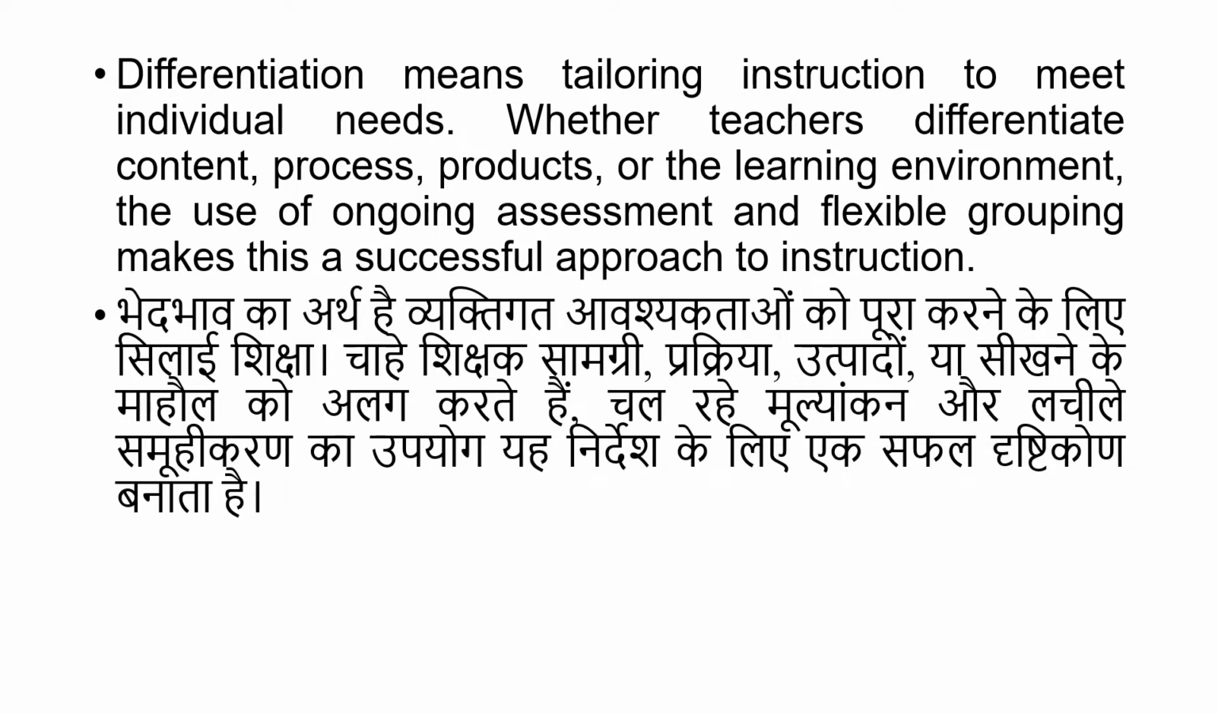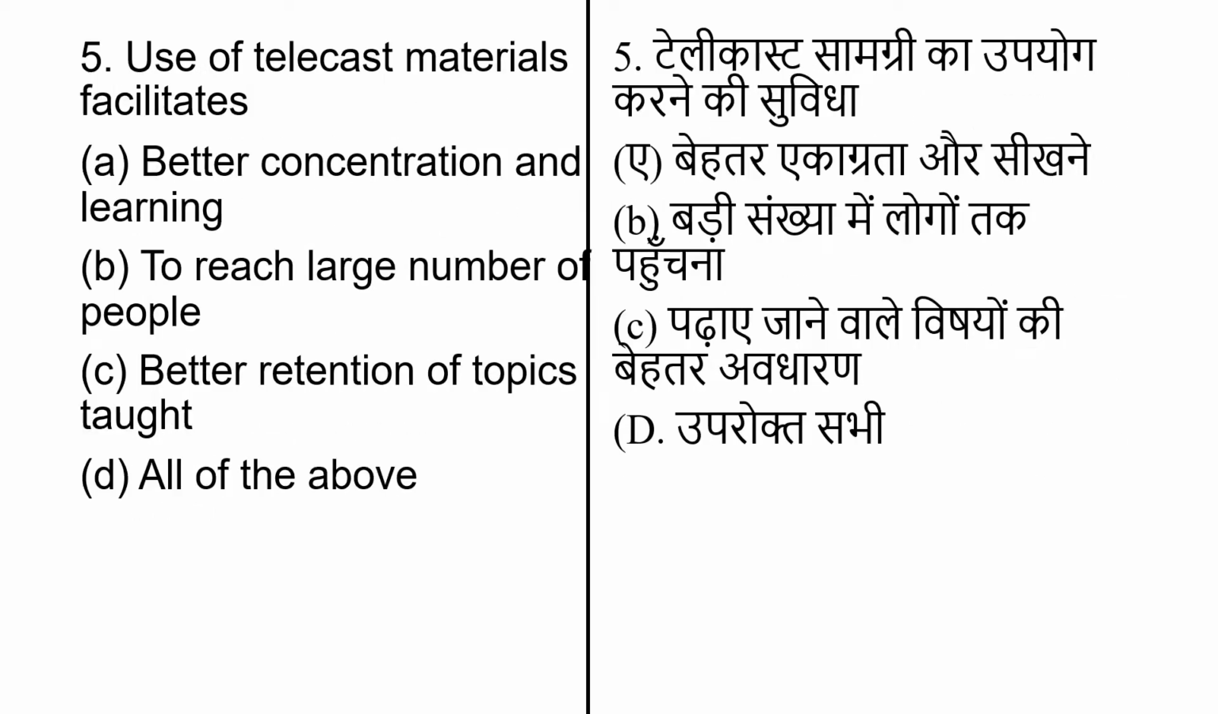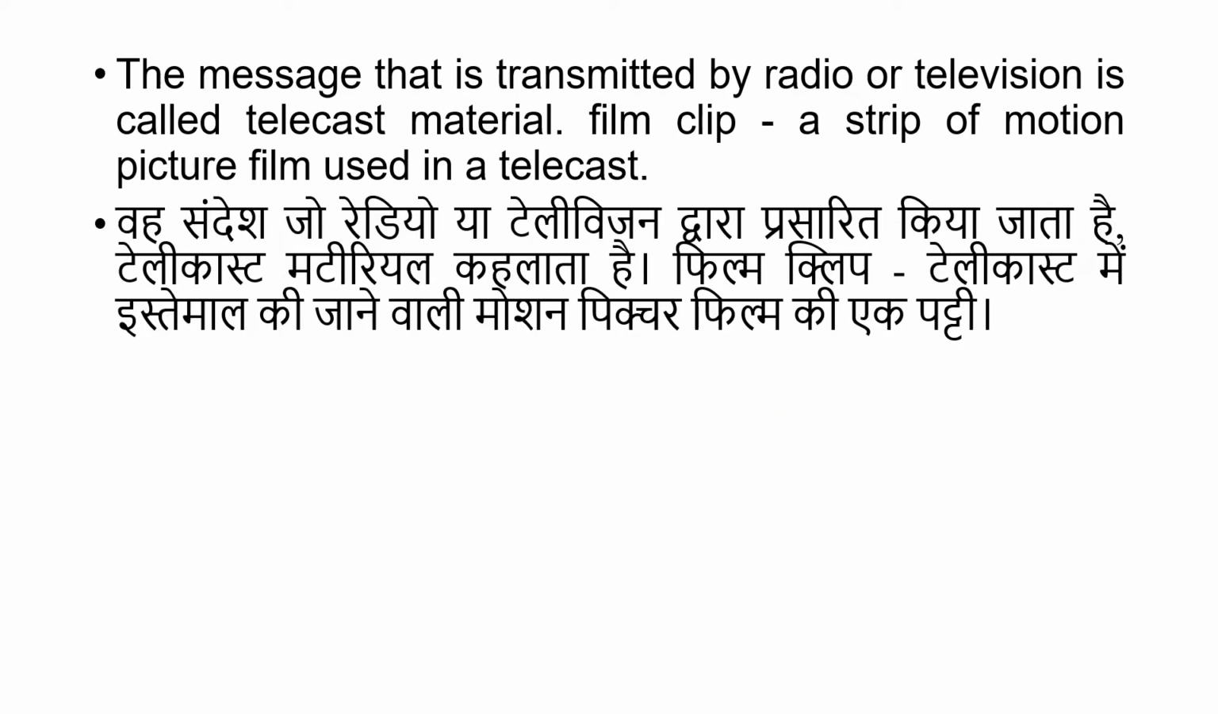successful approach to instruction. Use of telecast material facilitates, and options are better concentration and learning to reach large number of people, better retention of topics taught, all of the above. The correct answer is option number D, all of the above. Here is the explanation for the same. The message that is transmitted by radio or television is called telecast material. Film clip, a strip of motion picture film used in the telecast.